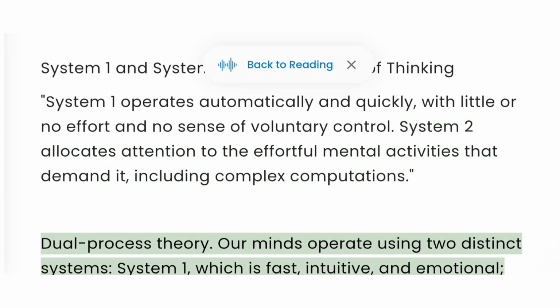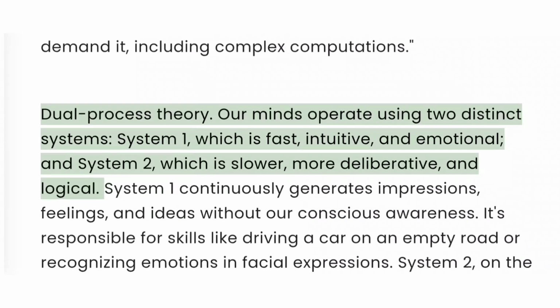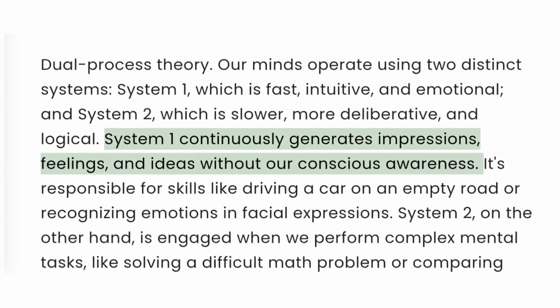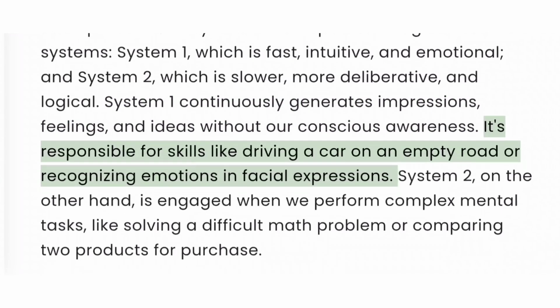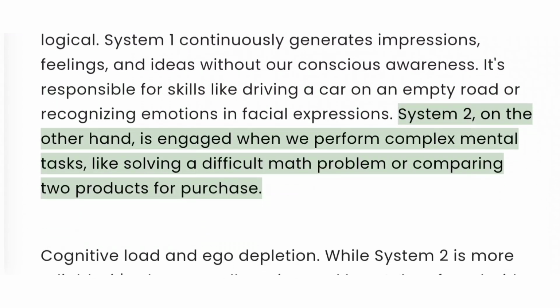Dual process theory. Our minds operate using two distinct systems. System 1, which is fast, intuitive, and emotional, and System 2, which is slower, more deliberative, and logical. System 1 continuously generates impressions, feelings, and ideas without our conscious awareness. It's responsible for skills like driving a car on an empty road or recognizing emotions in facial expressions. System 2, on the other hand, is engaged when we perform complex mental tasks, like solving a difficult math problem or comparing two products for purchase.